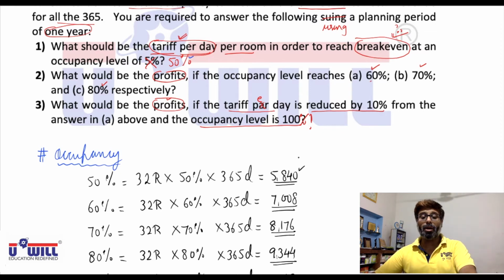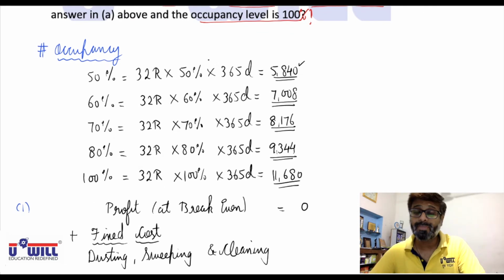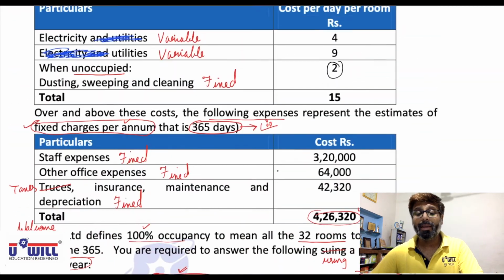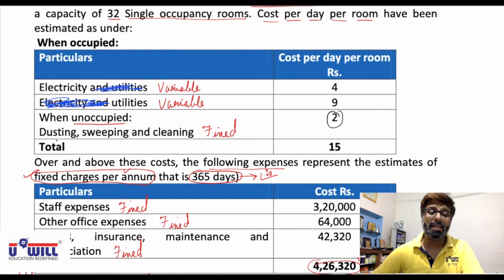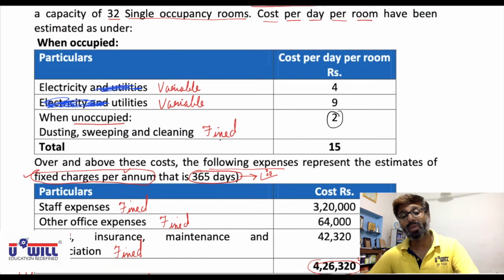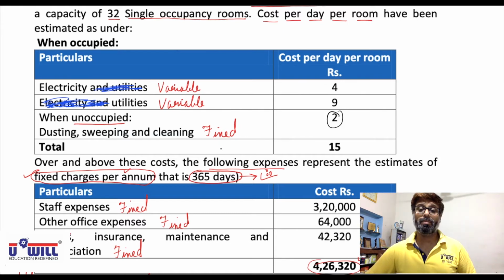This is per day per room. So should you multiply it with 5840 rooms at 50% occupancy? The answer is no. You cannot multiply with 5840 rooms. You have to multiply with all 11680 rooms, because as I discussed, dusting, sweeping and cleaning is a fixed cost whether people come or not. You have to incur that cost.